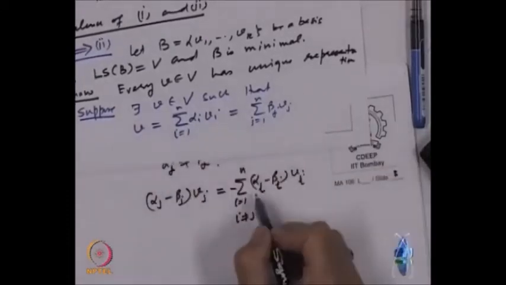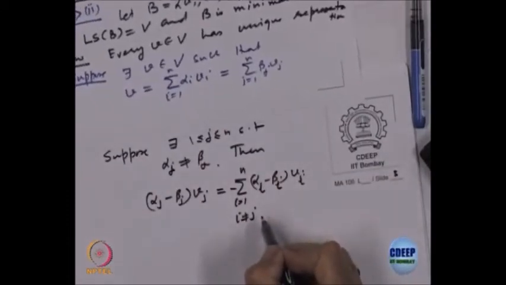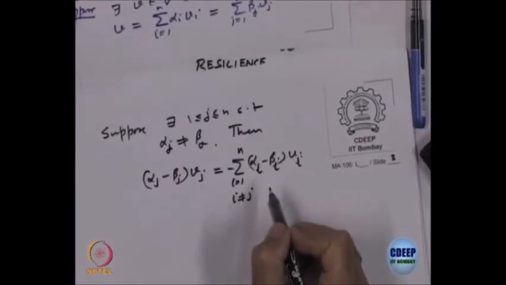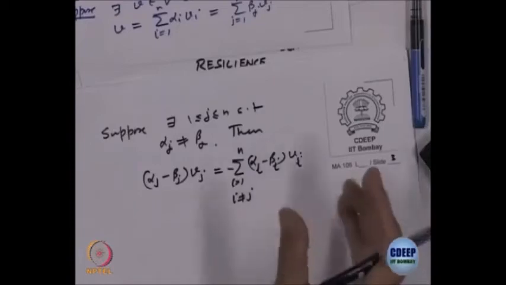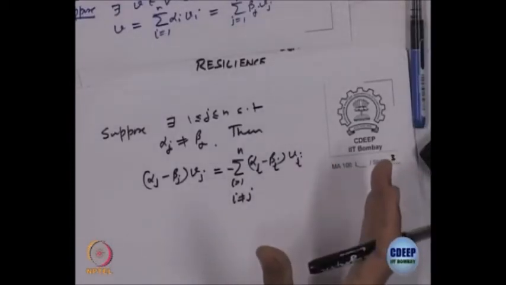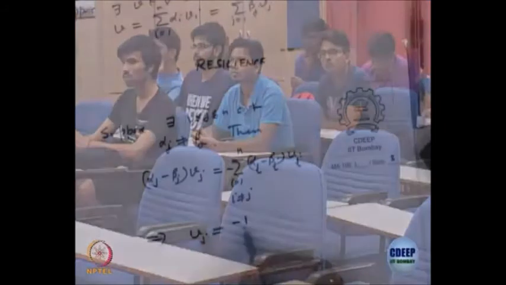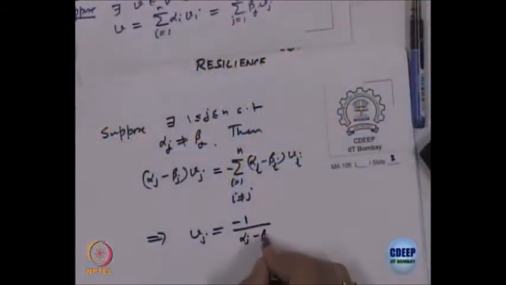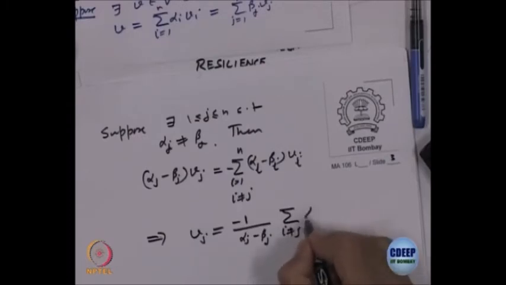So, I take the other things on the other side, i not equal to j. I am just taking one term on one side, everything else on the other side, right. So, what does this imply? This implies V j can be written as minus 1 over alpha j minus beta j, summation i not equal to j of alpha i minus beta i times V i.